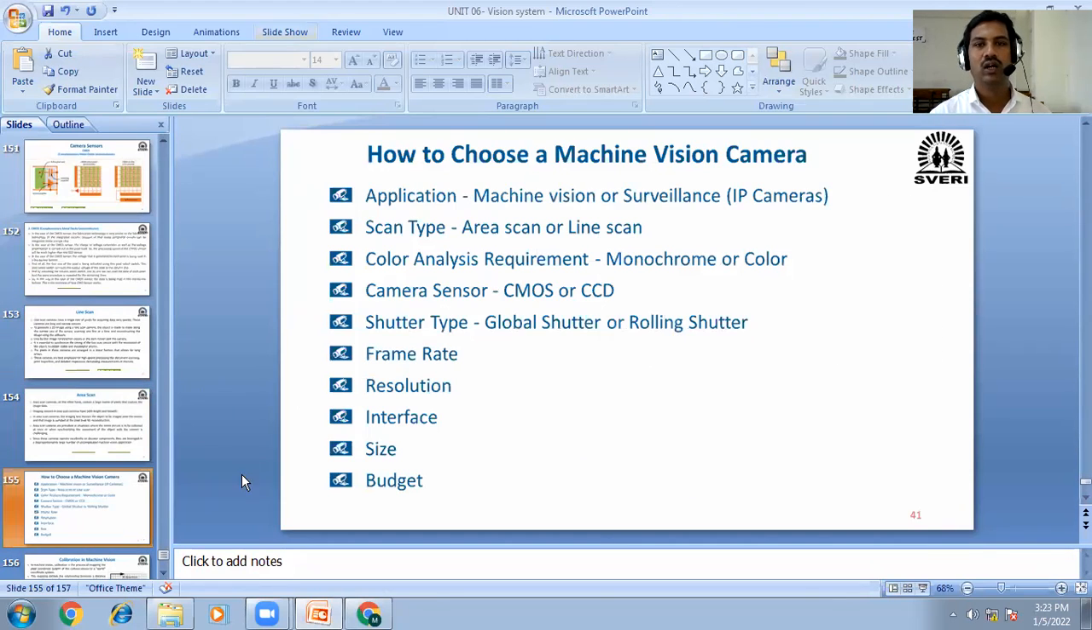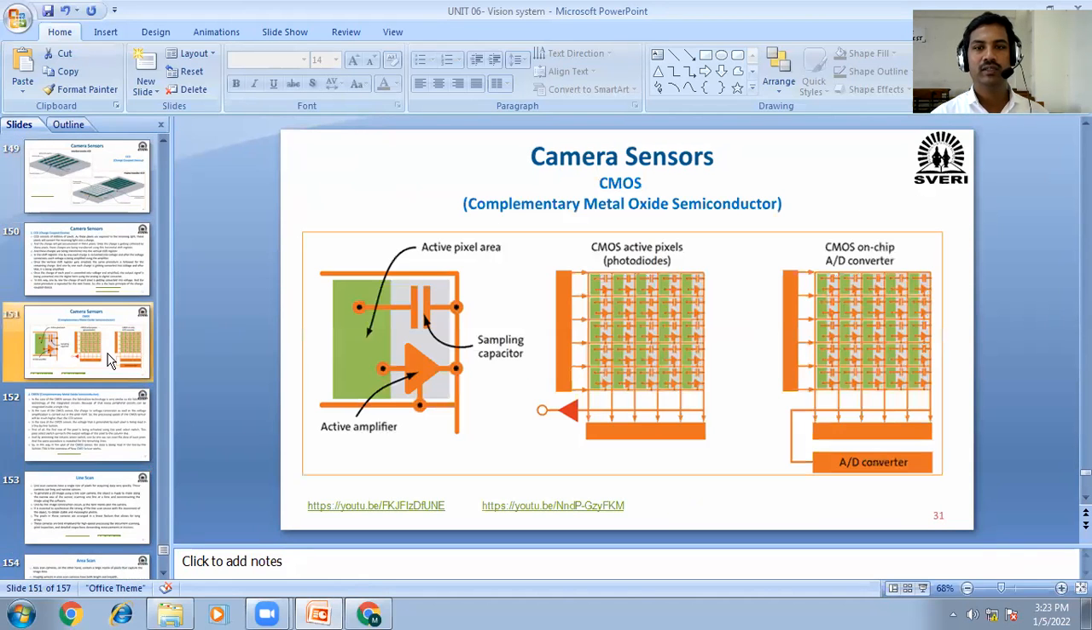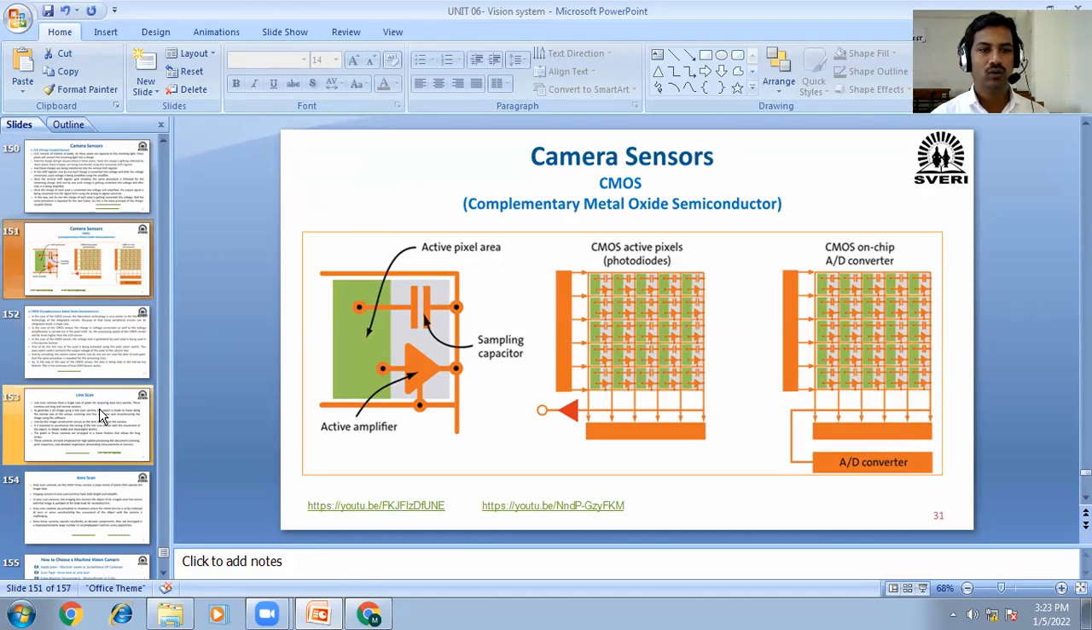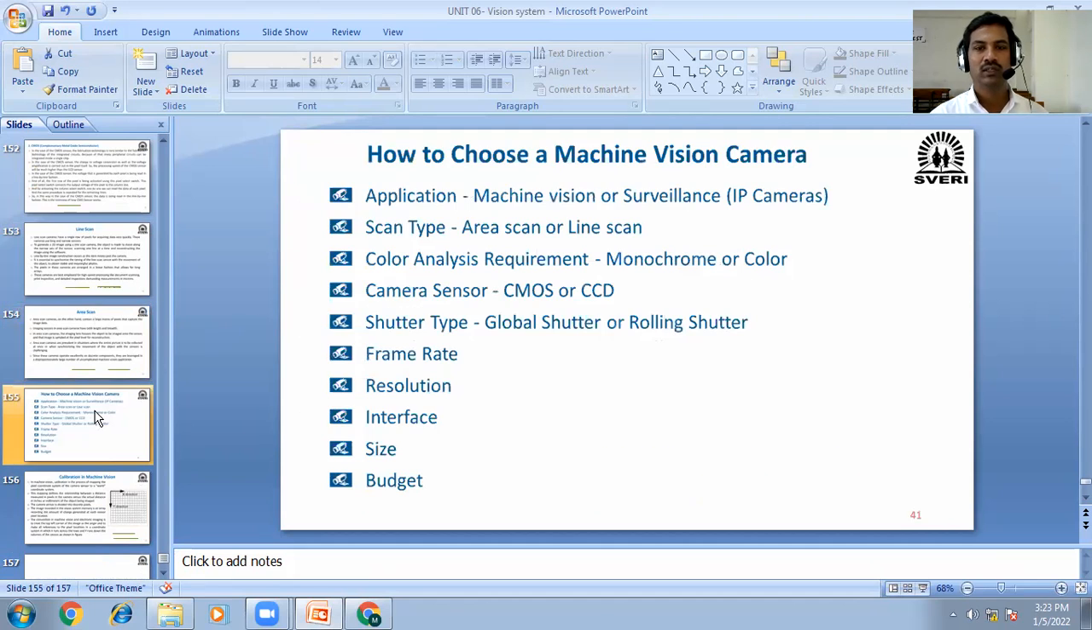Now, selection: how to choose any machine vision camera. How to choose any camera depends upon many parameters. Now this will depend on the application where we have to use it. First, most important is the application, whether we have to use CCD, charge coupled device, or CMOS, complementary metal oxide semiconductor, or line scan or area scan, which application, which camera is suitable.